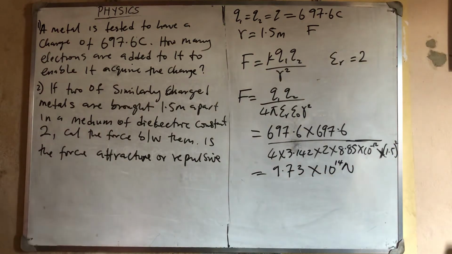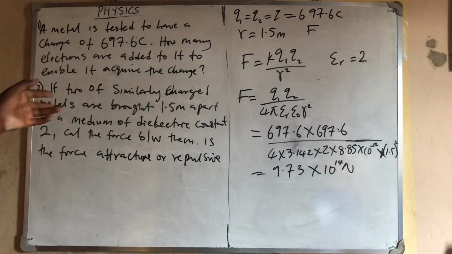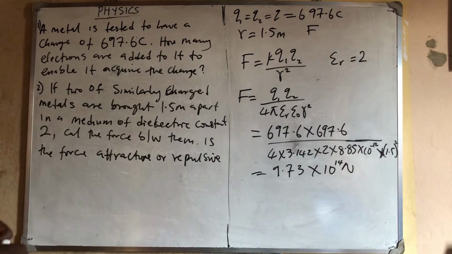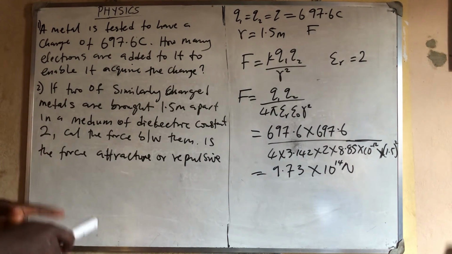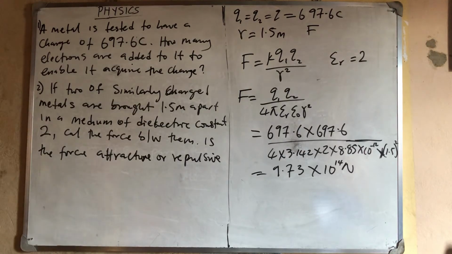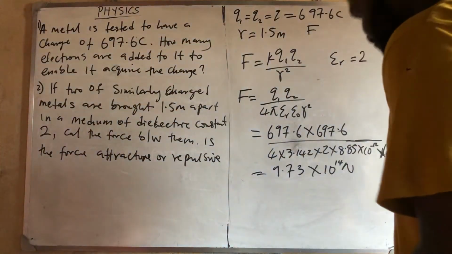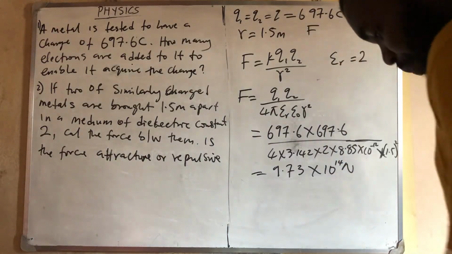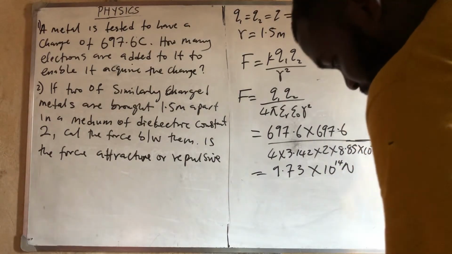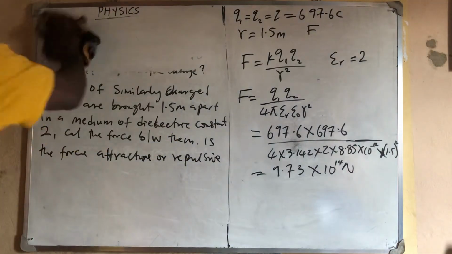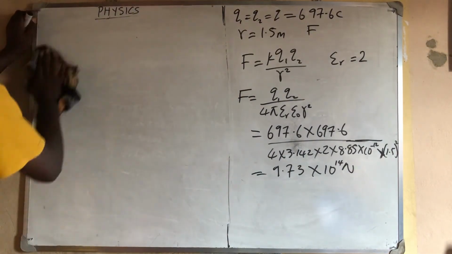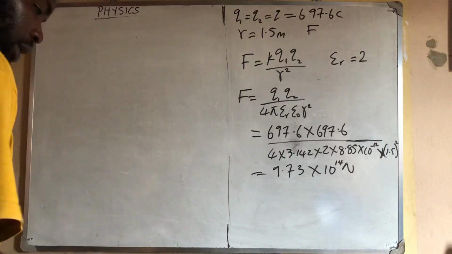And they ask, if two similar charges are brought this distance apart, is it repulsion or attraction? Since they are similar charges, which means the charges are the same, and if the charges are the same, you have repulsion. So you tell them that it is repulsive and not attractive. Why is it repulsive? Because the charges are similar. But if they have different charges, then it will be attractive.